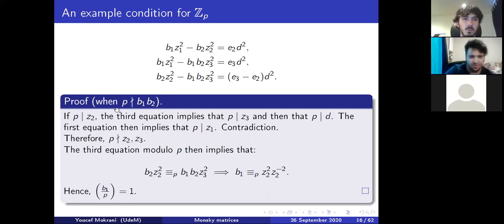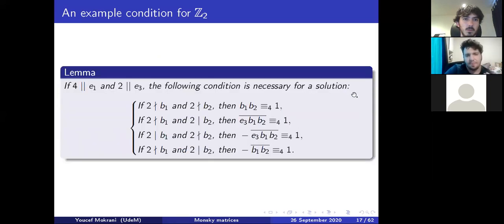We can do that for every single case, and then we do that for every single possible evaluation of E2, E3, and E3 minus E2. It's very long, but it's doable. And then an example of condition in Z2.